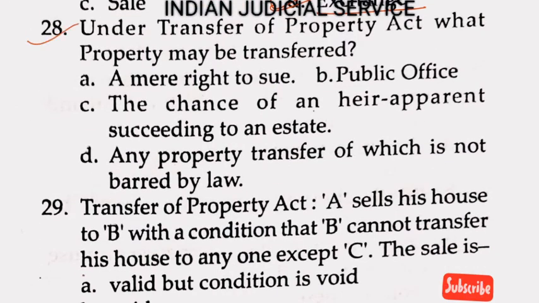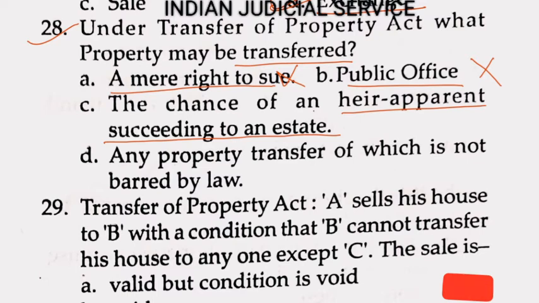Now question number 28. Under the Transfer of Property Act, what property may be transferred? Option A, a mere right to sue, is not transferred. Option B, a public office, is absolutely not transferred. Option C, a chance of an heir apparent succeeding to an estate, is also not transferred. And the last one, any property transfer of which is not barred by law, yes, it is transferred. So the answer is option D.